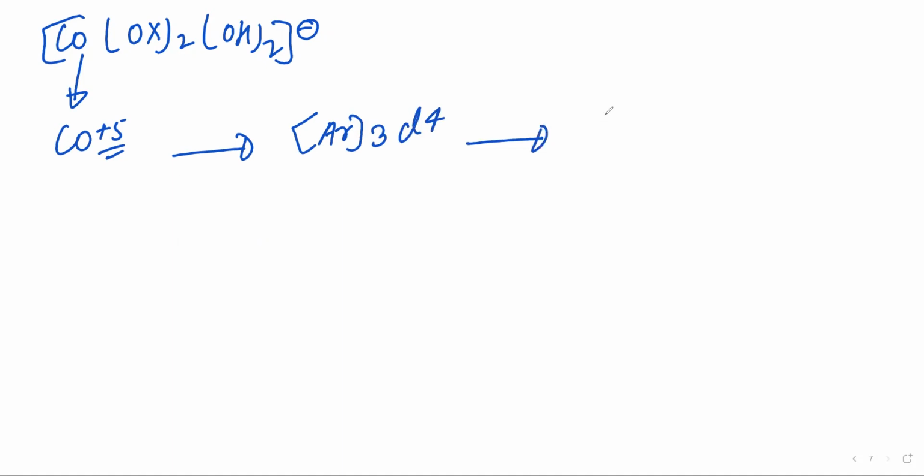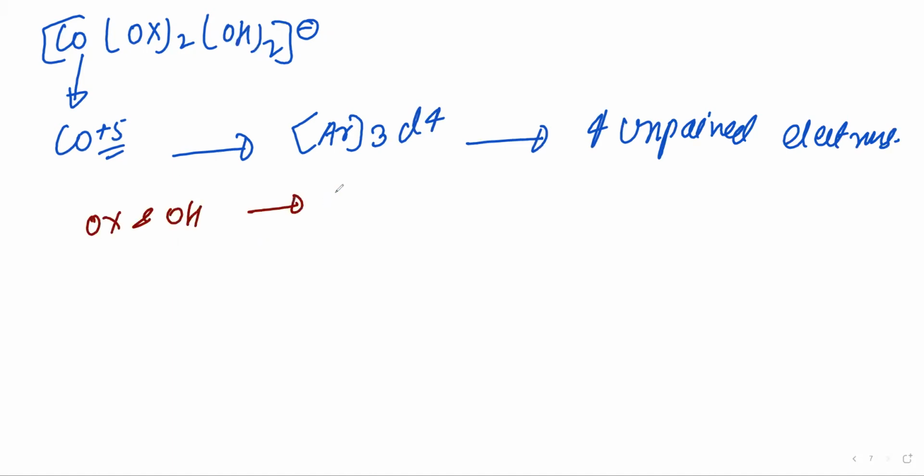So 4 unpaired electrons are there. Here OX and OH are weak field ligands.